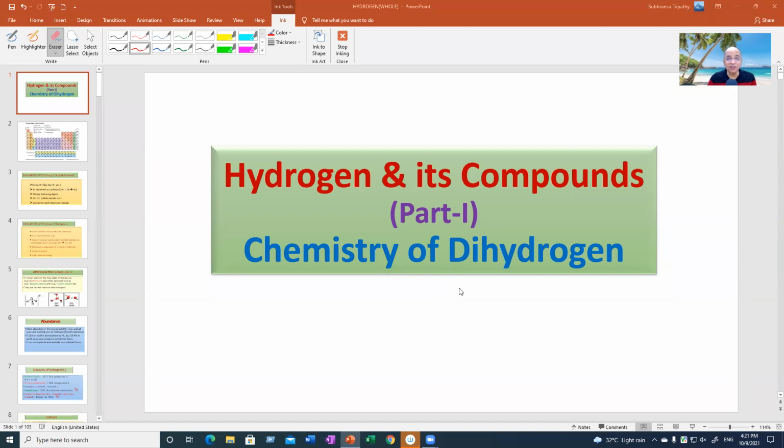We sometimes call this the hydrogen family. But that family contains only one member, that is hydrogen itself. Just like in your mathematics, a set carrying only one number, but it is a set carrying one digit or number. So hydrogen is an element.